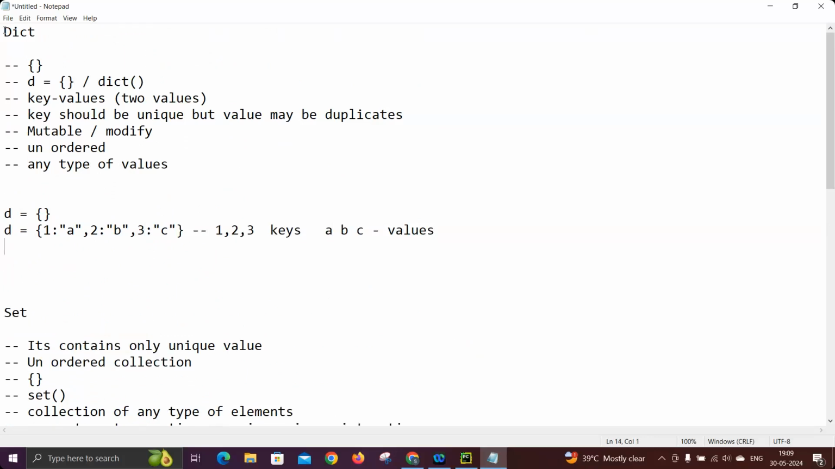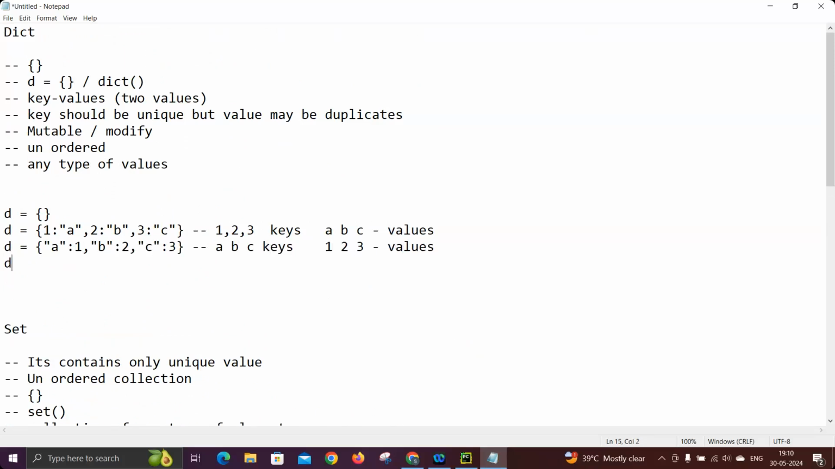And similarly you can store with the same approach: A colon 1, comma, B colon 2, comma, C colon 3. So now what happened? A, B, C become keys, and 1, 2, 3 become values. By this you should understand there is no rule that keys should be strings or values should be strings. Generally some people think keys are always numbers or indexes, but it's not like that. A key might be anything, a number, a string, or anything.